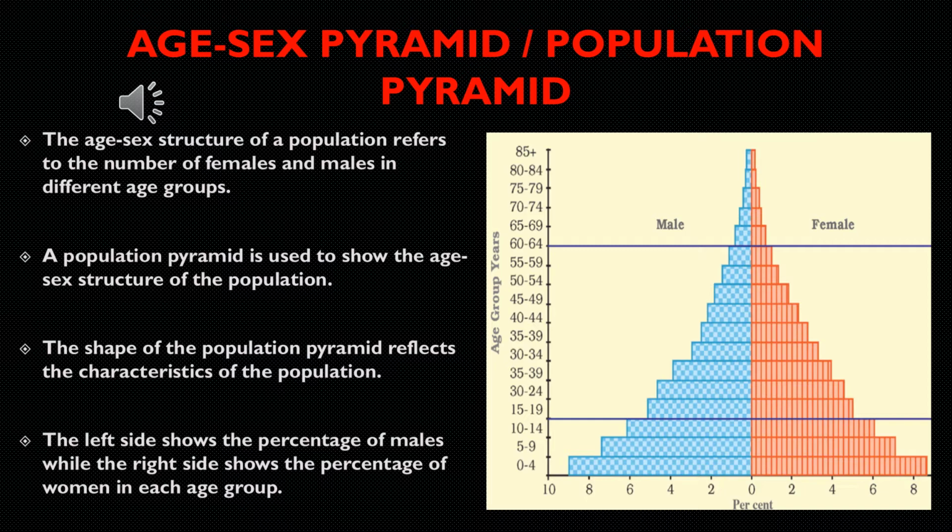Here we are showing a graph where on the x-axis we are showing the percentage and on the y-axis we are showing the age group. The left color in blue shows the male population and the right color red shows the female population.